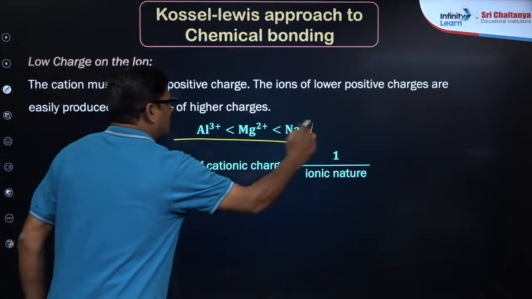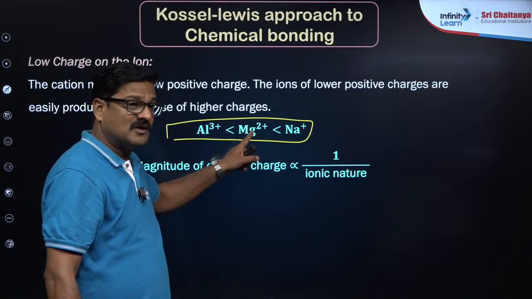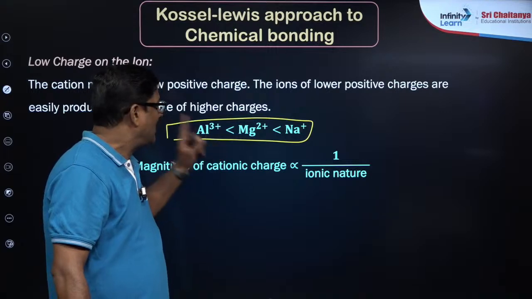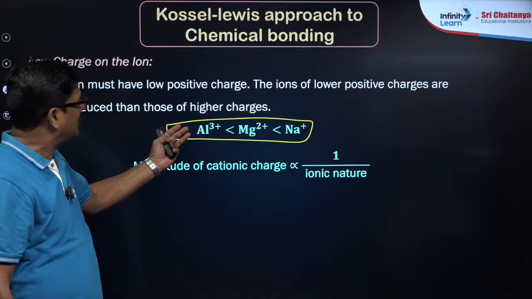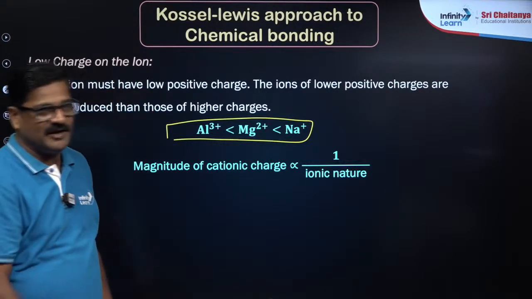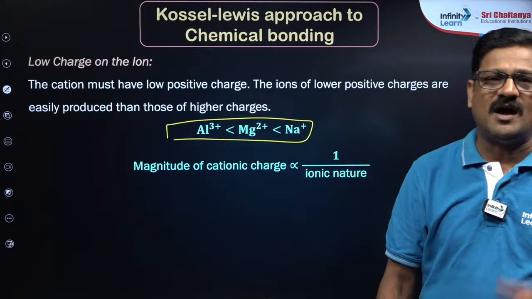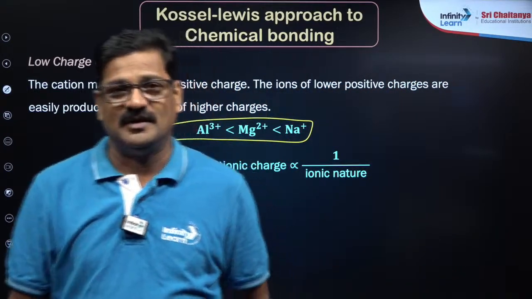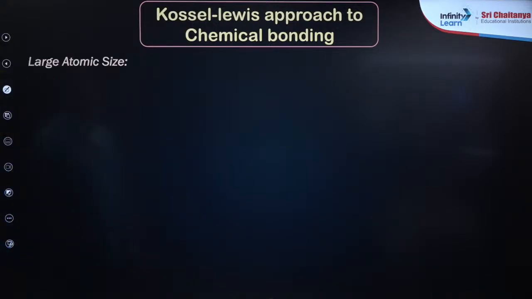And of course ease of formation, it has... use ionization 1, and here use ionization 1 and ionization 2. Here, using ionization energies 1, 2 and 3 is a very difficult task. So when the charge is less, the ion can be easily formed. So I want to say an ion with less charge on it can be easily formed than an ion with more charge on it. That's the key point there.